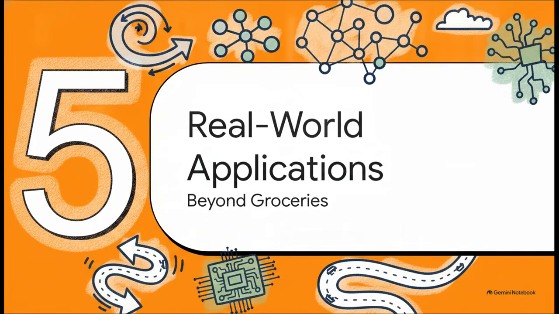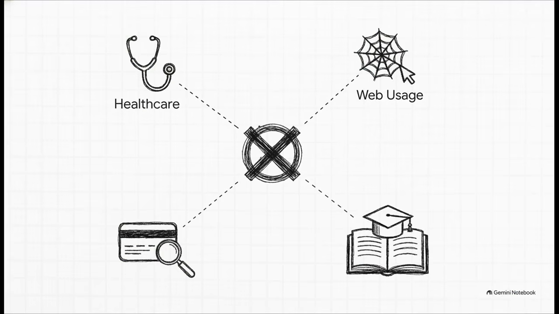Let's move into Section 5, Real-World Applications Beyond the Grocery Store. We've talked a lot about groceries today, but this exact same logic scales up to solve massive, real-world problems far beyond a simple trip to the store. Just look at the astonishing versatility of this algorithm. Yes, it drives market basket analysis and those online product recommendations we all see. But it's not just retail.